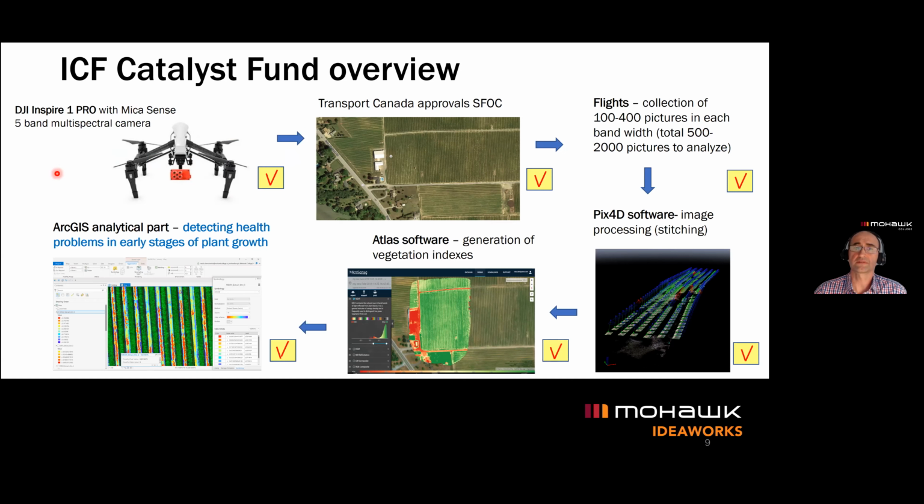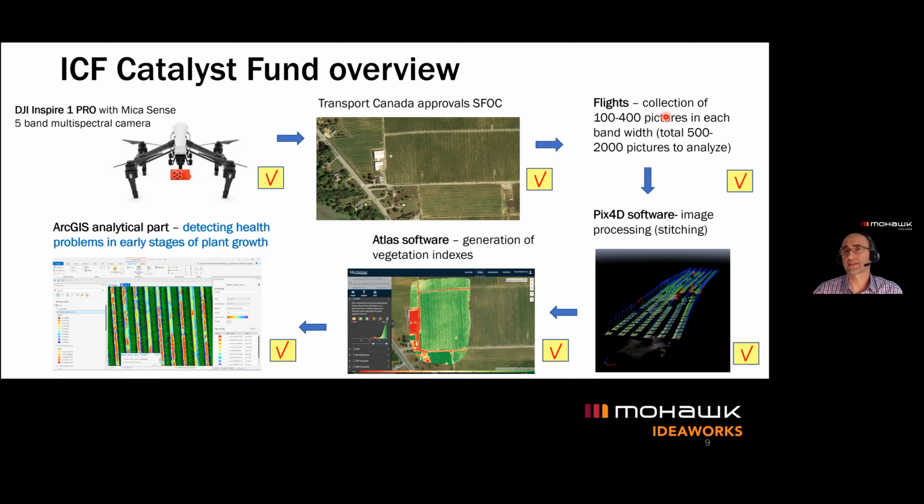Getting the funding from IdeaWorks, we were able to buy the multispectral camera. Then we had to get the SFOC approvals for the flights, because we started this project before 2019. Then we completed a number of flights over 2018 and 2019 at a winery in the Niagara-on-the-Lake area.